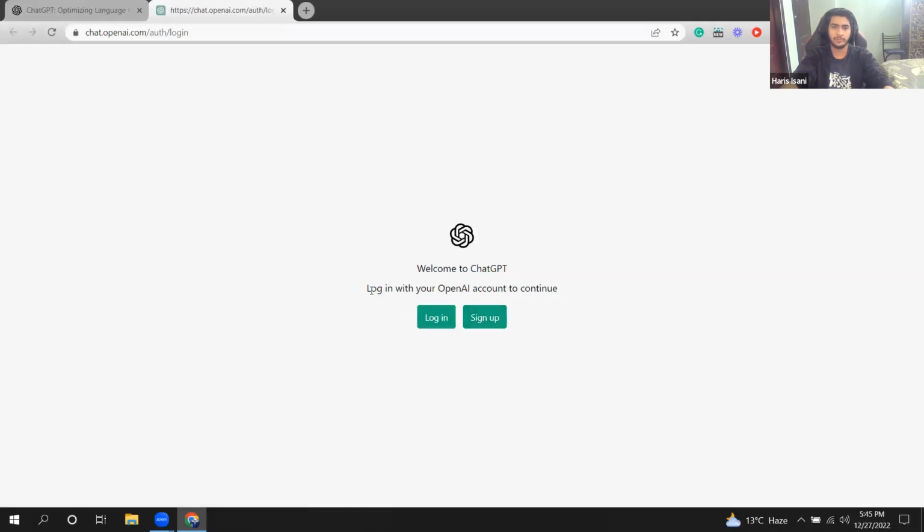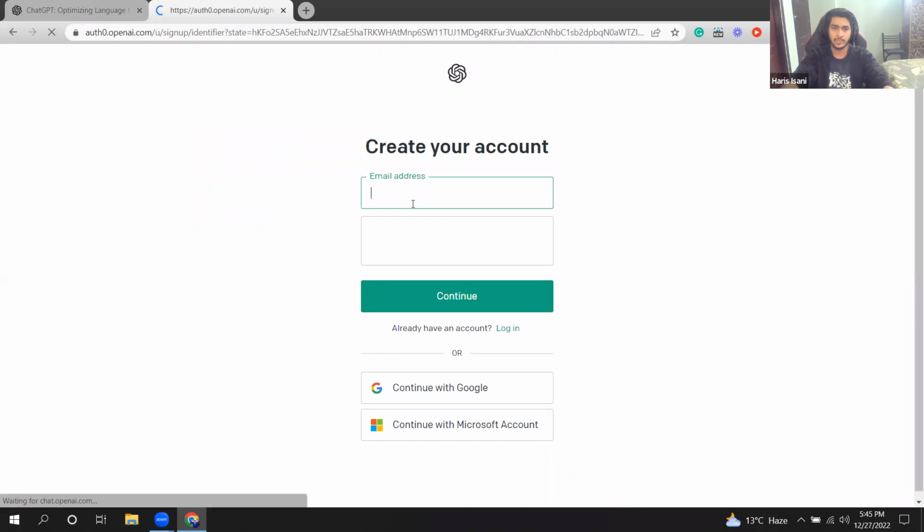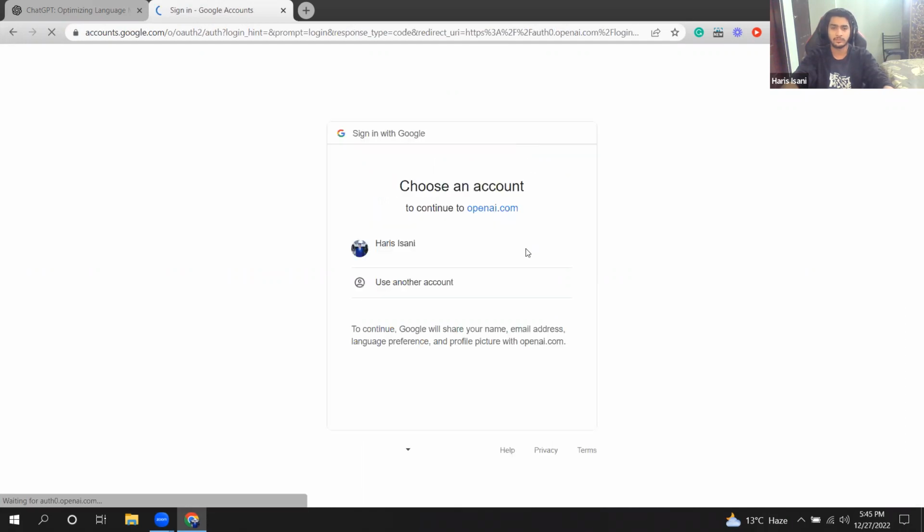So it's prompting me to create an account or log into an account. I don't have any account, so I will just sign up. I have to enter my email address, but I will continue with my Google account. So I will choose my account, which is already logged in this browser.